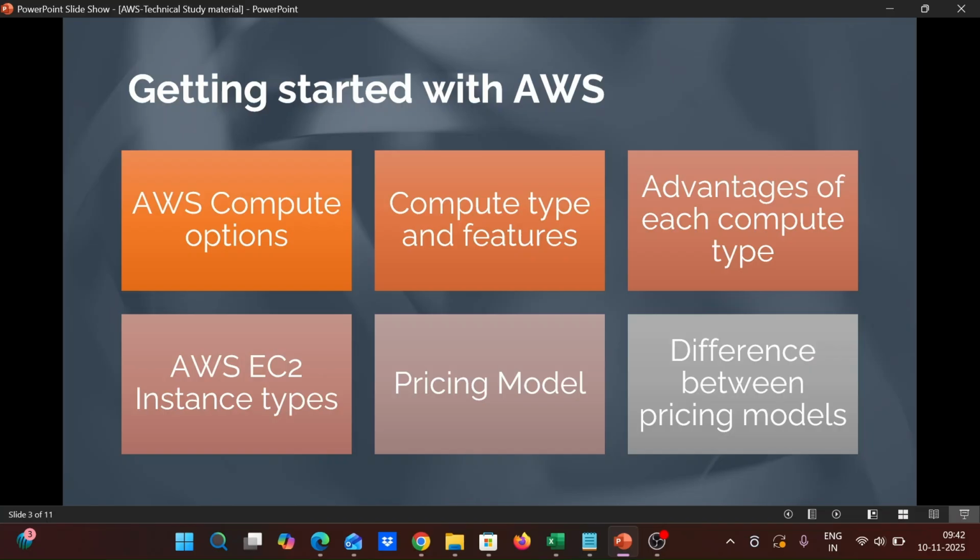It has more advantages, covering up to 72 percent compared to on demand. It reduces the cost, but it requires a commitment over a period of time, like 1 year or 3 years, as of now provided by AWS.